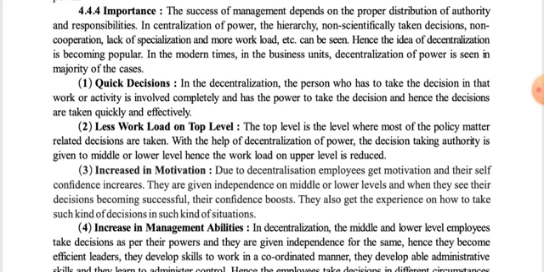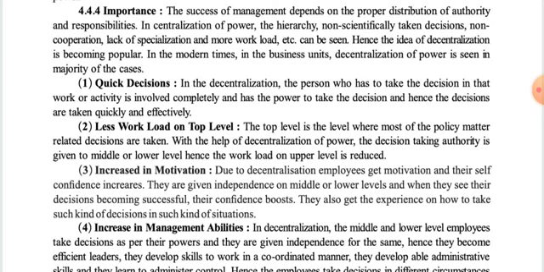Lack of specialization, because one person sitting at the top is not able to specialize in each and every activity. He confines himself to some of the activities only, while other activities will not be of that specialized nature. And lastly, more workload. So the limitations of centralization are the hierarchy level, non-scientifically taken decisions, non-cooperation, lack of specialization, and more workload.